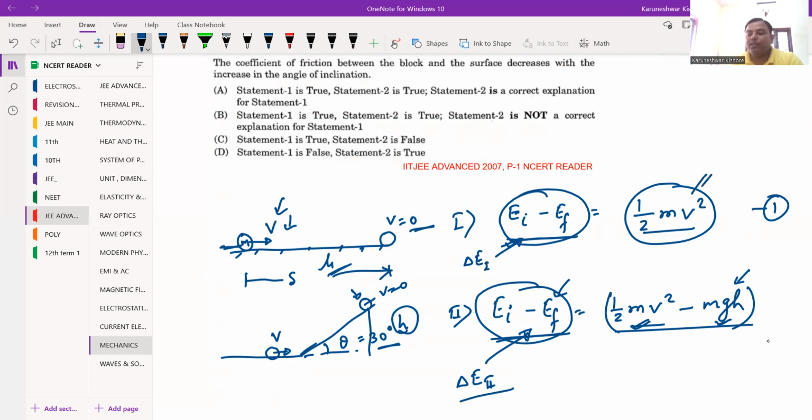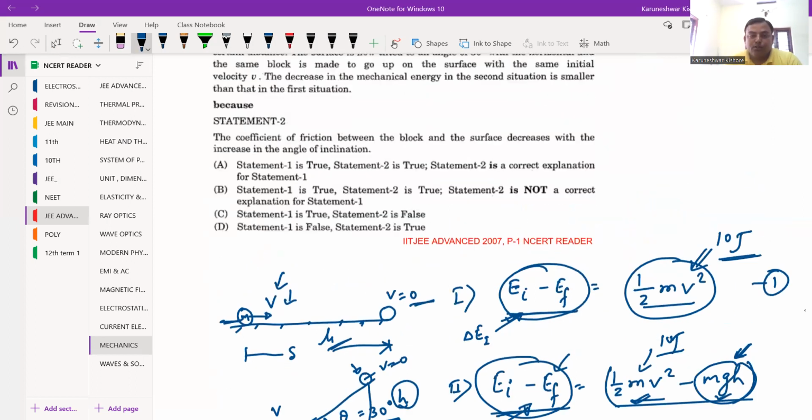So whatever the kinetic energy it is having, if you assume here 10 joule, let's suppose this is just imagination I am considering here, this is 10 joule, so in this case 10 joule of loss in the first situation, and some value of this potential which is less than the 10 value. So what is happening in the first situation, जो लॉस मैकेनिकल एनर्जी में हो रहा है वो ज्यादा हो रहा है, जो सेकंड सिचुएशन है उसमें लॉस जो हो रहा है वो कम हो रहा है.